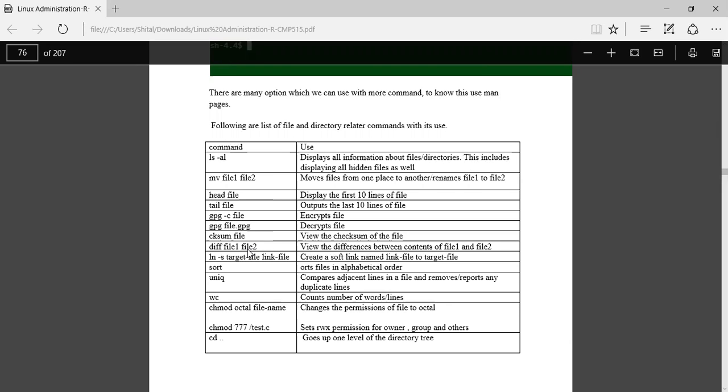When we have to move a file, then we use the command mv file1 file2. It moves the file from one place to another, or renames file1 to file2.